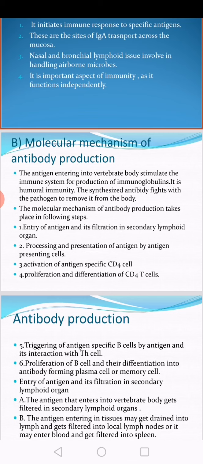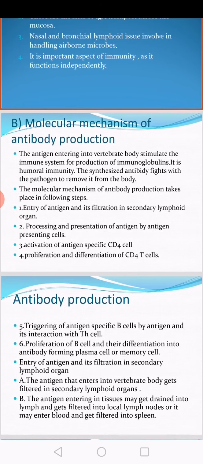So what is the mechanism of antibody production? The antigen entering the vertebrate body stimulates the immune system, and there is a production of immunoglobulin or antibody.